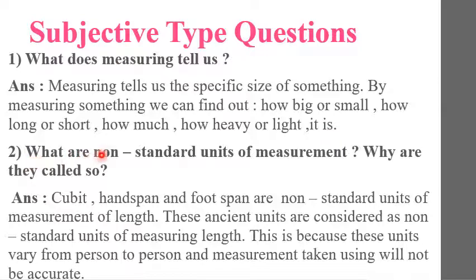Then, what are non-standard units of measurement? Why are they called so? Cubit, handspan and footspan are non-standard units of measurement of length. These ancient units are considered as non-standard units of measuring length. This is because these units vary from person to person, and measurement taken using them will not be accurate.